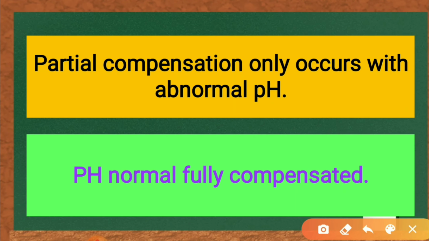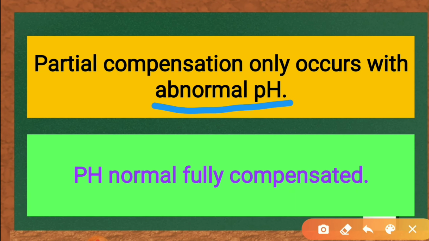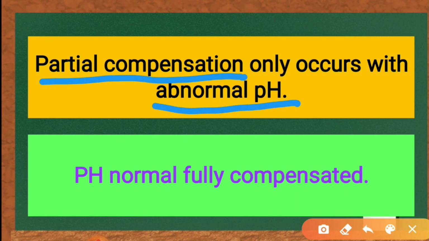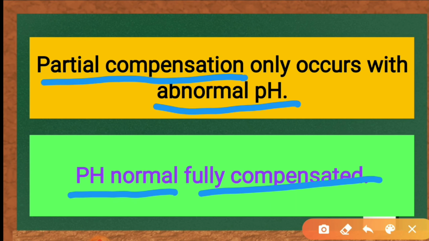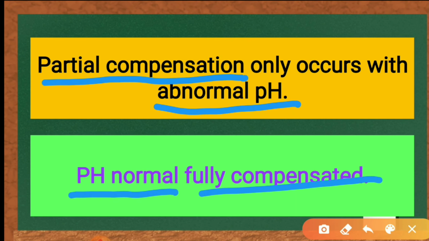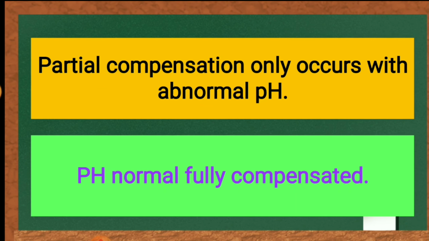If the pH is abnormal, then it may be partial compensation or uncompensated. If the pH is normal, then it is fully compensated. You have to remember this throughout the lecture. Then you can easily understand the interpretation of ABG, especially the compensation part.